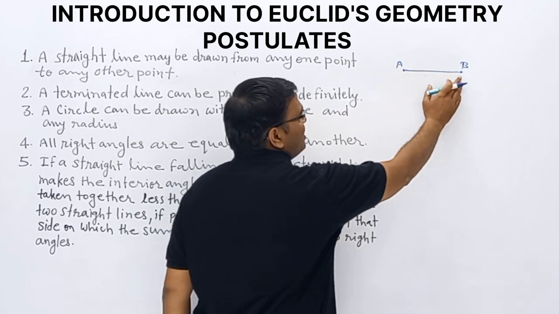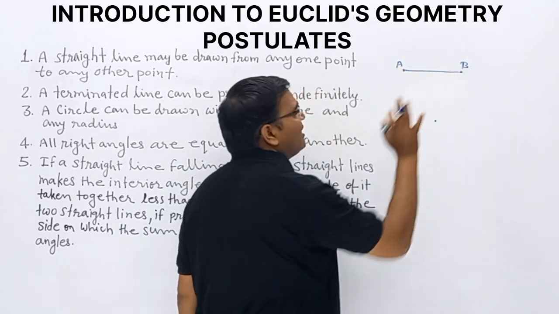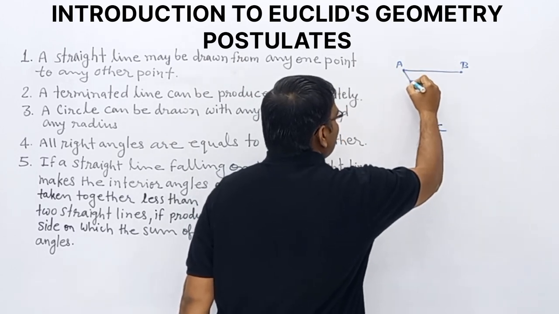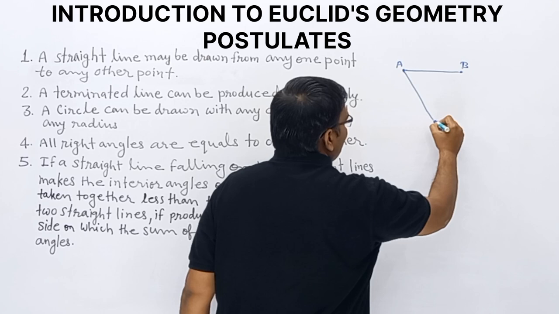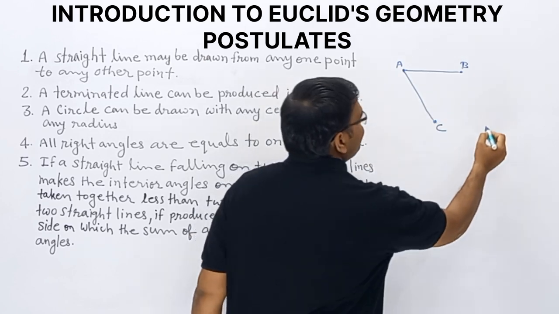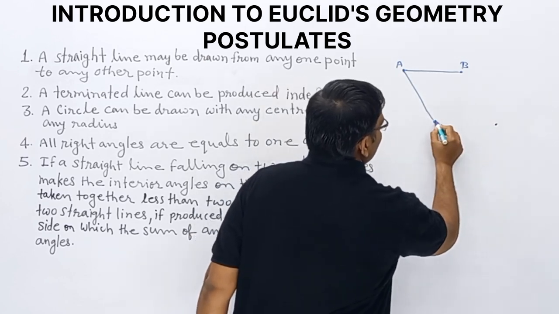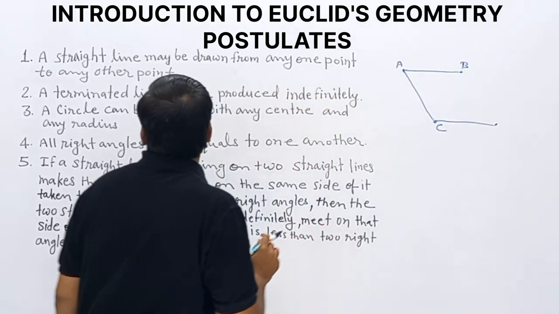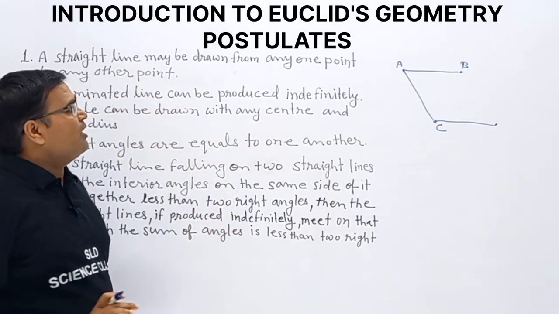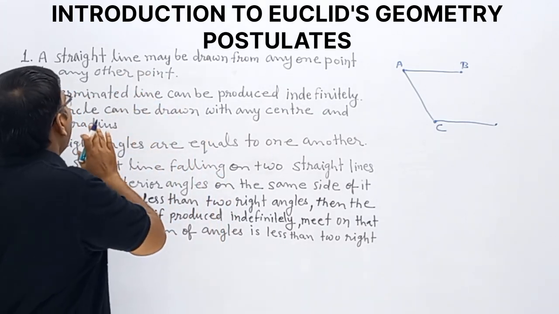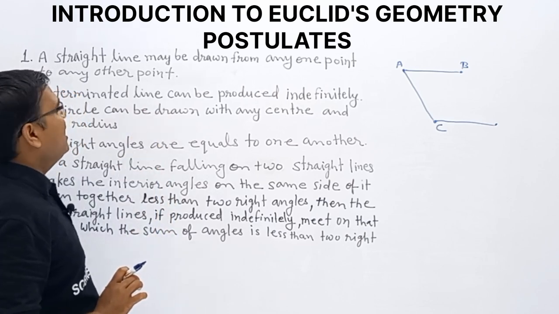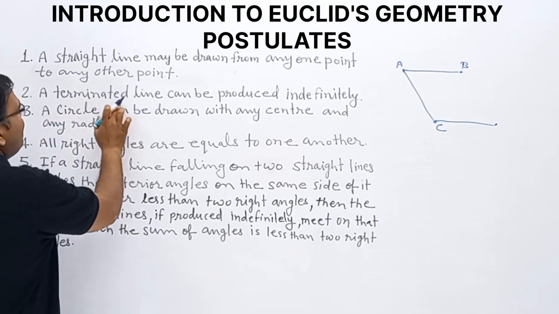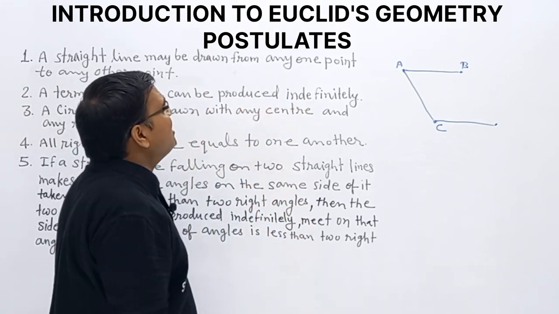This is one point, this is another point, then connecting both, we get a straight line. Similarly, another point we have here. Connecting this to this, we get a straight line. Another point is there, and once we connect both, we get another straight line. So this is the first postulate. From any one point to any other point, once we draw a line, that is a straight line. Clear?